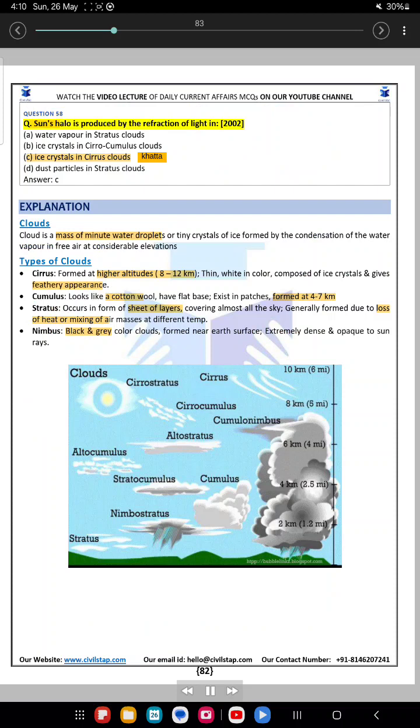Question 58. Q. Sun's halo is produced by the refraction of light in 2002. A. Water vapor in stratus clouds. B. Ice crystals in cirrocumulus clouds. C. Ice crystals in cirrus clouds. D. Dust particles in stratus clouds.